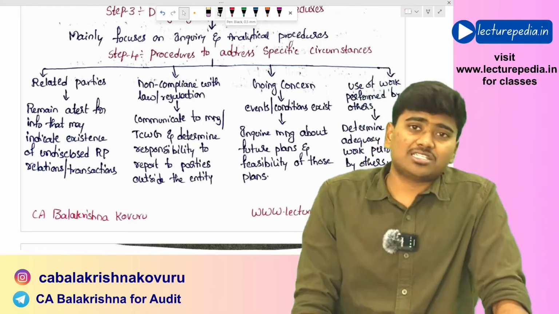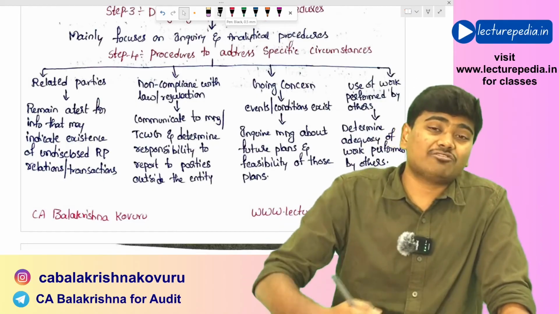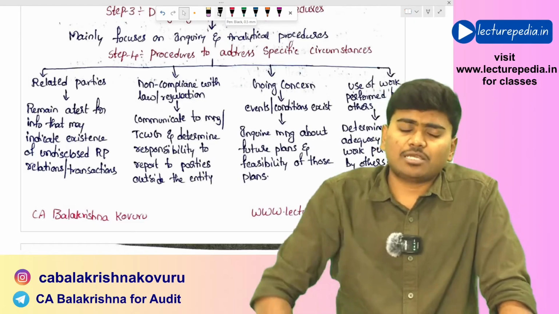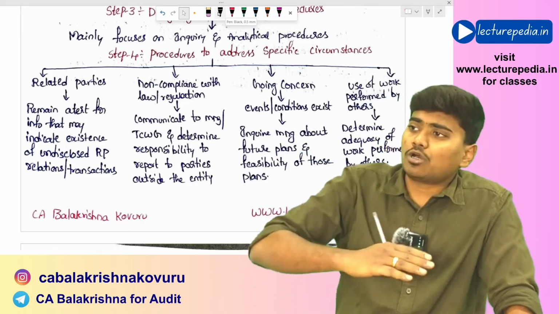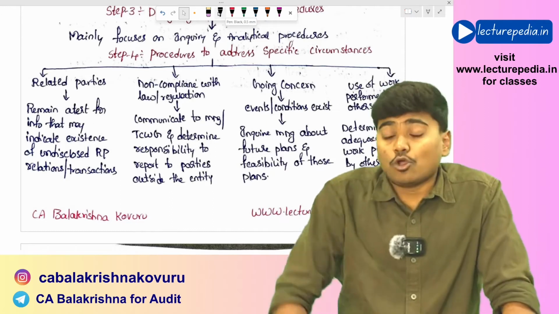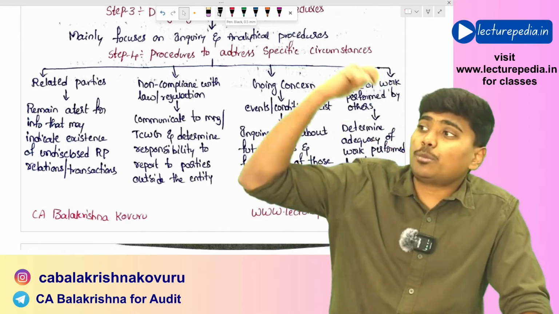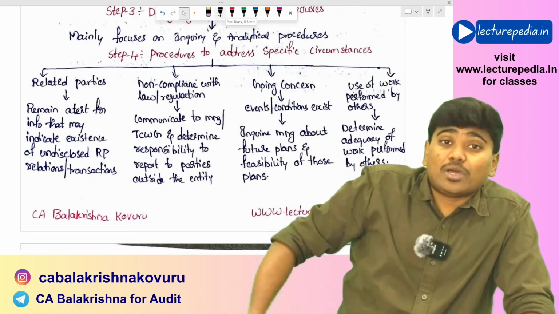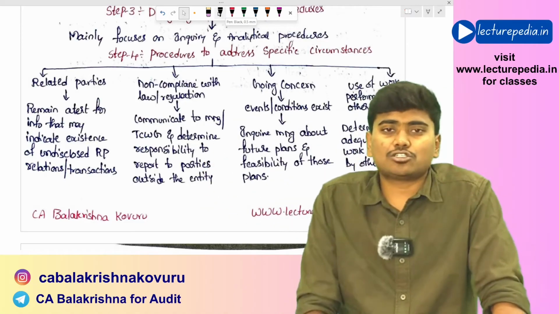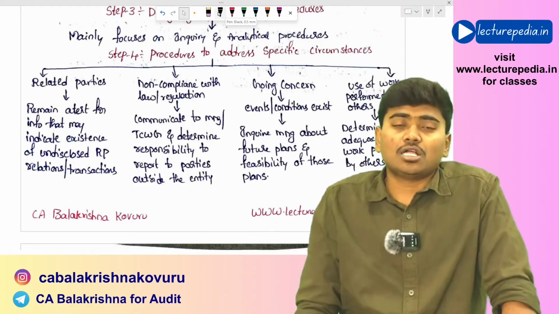Next, whenever a practitioner wants to use the work that is performed by another person, whether he might be an expert or another practitioner or another auditor, then he needs to determine whether the work that has been performed by such other person is adequate for the purposes of the practitioner. Based on that, he needs to determine whether he can use his work or not.